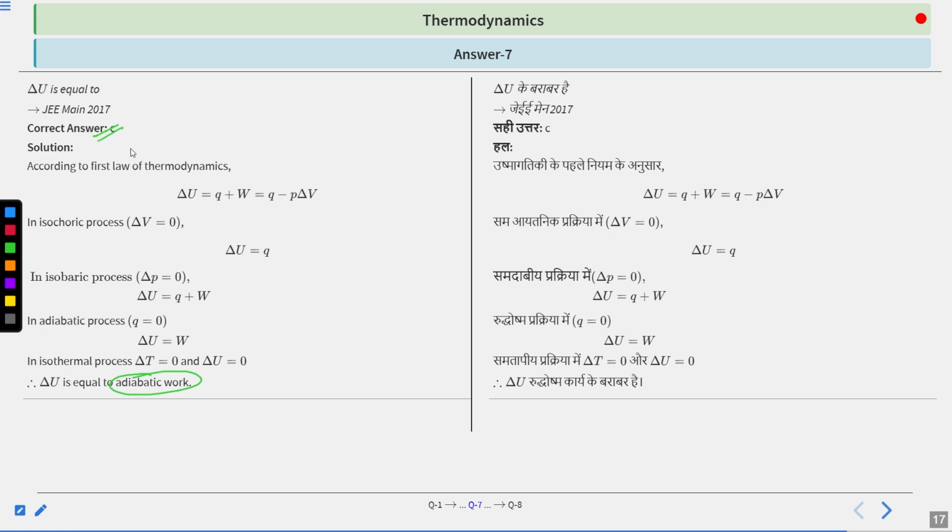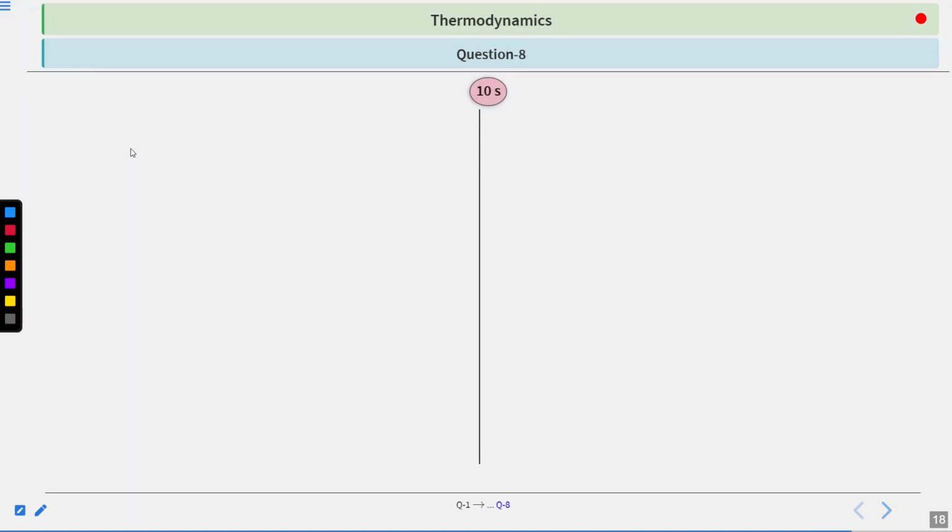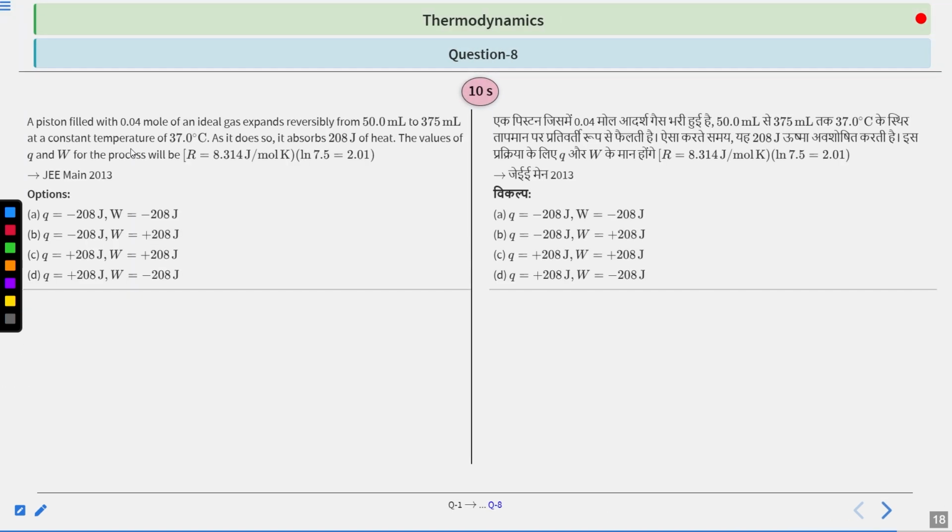Okay. Now moving on to the last question. Question number 8 says that a piston filled with 0.04 mole of an ideal gas expands reversibly from 50 ml to 375 ml. Now, this happens at a constant temperature, which is 37.0 degrees Celsius. As it does so, it absorbs 208 joule of heat. The values of Q and W for the process will be: R is given as 8.314 joule per mole per Kelvin and ln 7.5 value is given as 2.01.